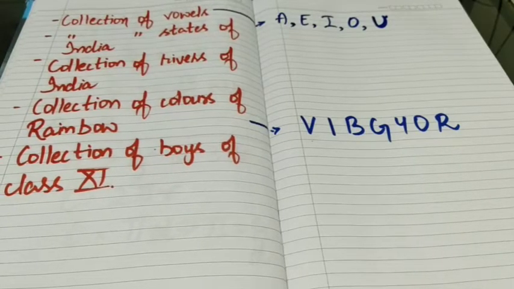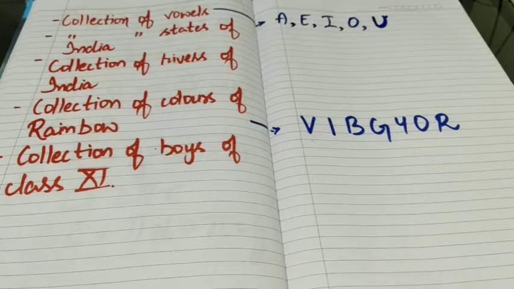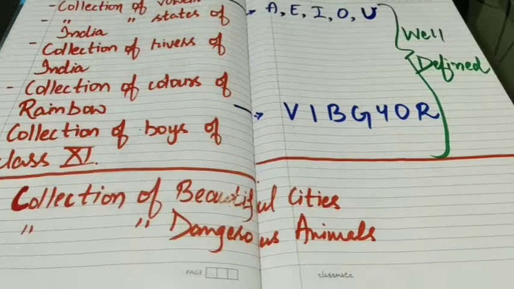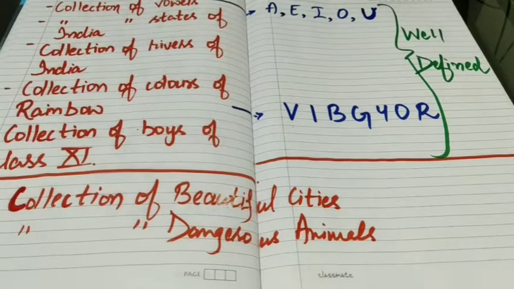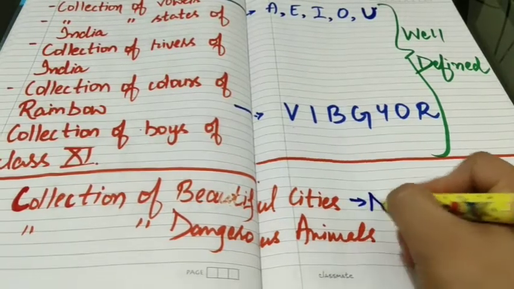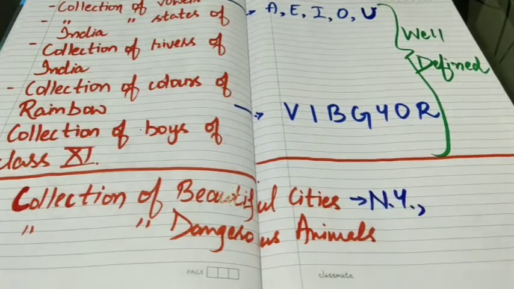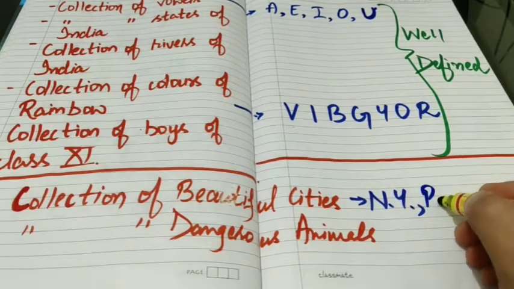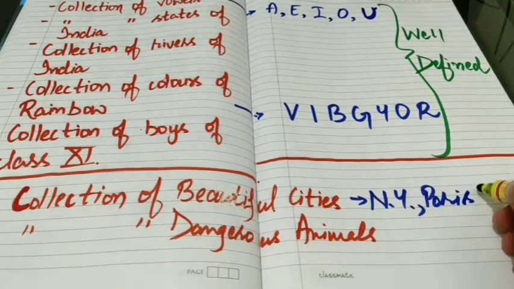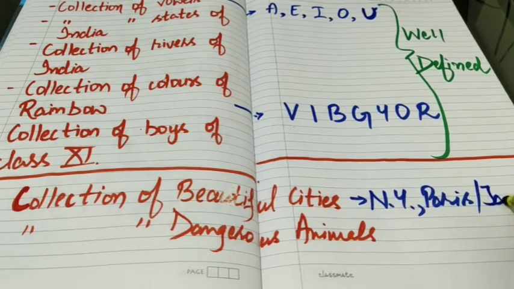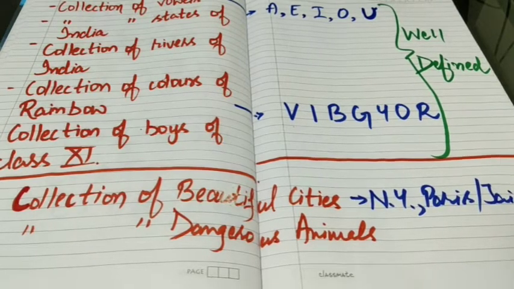Now let us take some examples of collections of objects which are not well defined. Let us take the example of collection of beautiful cities. For someone it may be New York, for someone it may be Paris, or for someone it may be Jaipur or Udaipur, for someone it may be Tokyo, and so on.